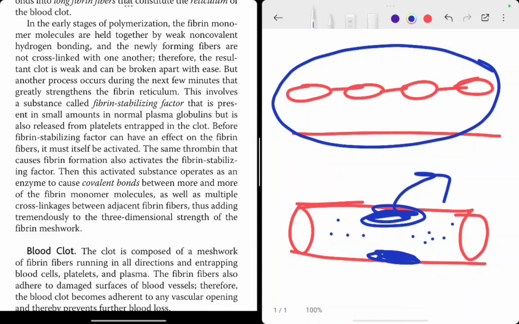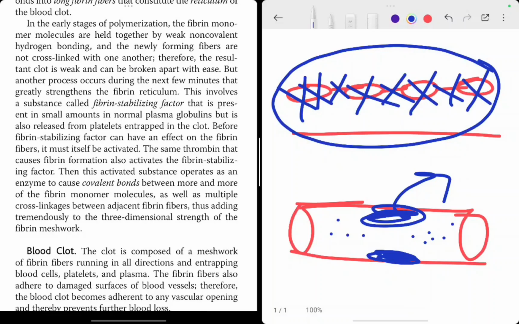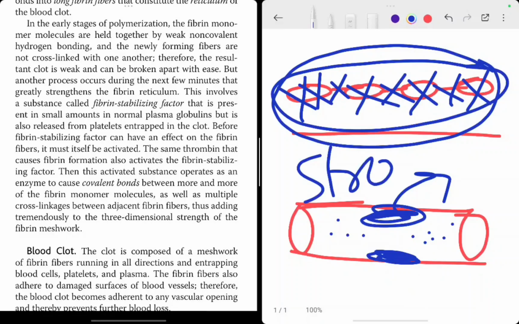Okay. Then this activated substance operates as an enzyme. It acts as an enzyme to cause covalent bonding between more and more fibers, और फिर यहाँ पर ऐसी ऐसी क्रॉस लिंकेजेस भी शुरू हो जाती है. This is how the cross linkages also start. And now this entire meshwork is a strong meshwork. This is a strong meshwork. And this is how the blood clot is formed.